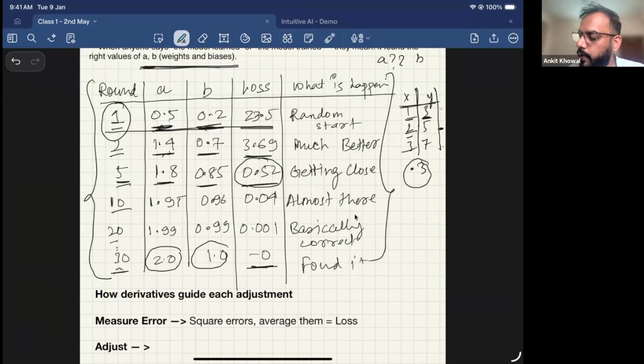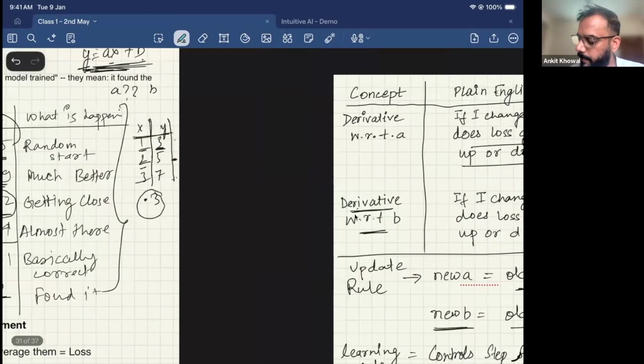Okay. What did we do? We did a forward pass. We took random values of A and B and figured out the loss. Then we back propagated and updated the values of A and B, and again calculated the loss. Again I saw some loss was there, again I did a back propagation and updated A and B. Then again I took a forward pass, updated A and B and calculated the loss. So this process is called the forward pass, and updating A and B after calculating loss is called the backward pass. And the total number of rounds till we get to the right value of A and B is called the training process overall. Okay.